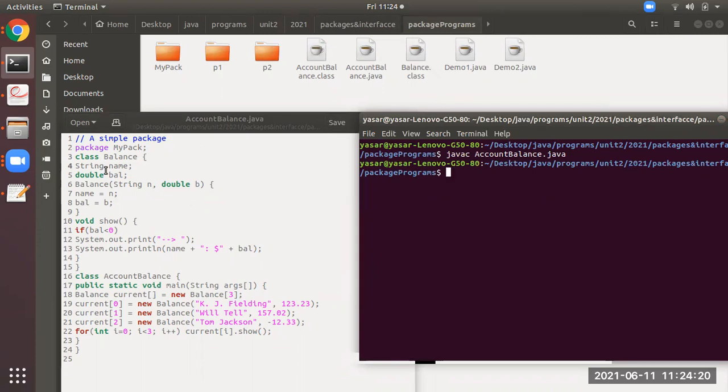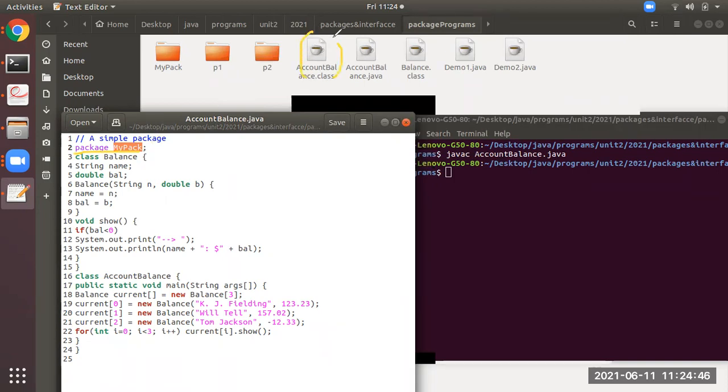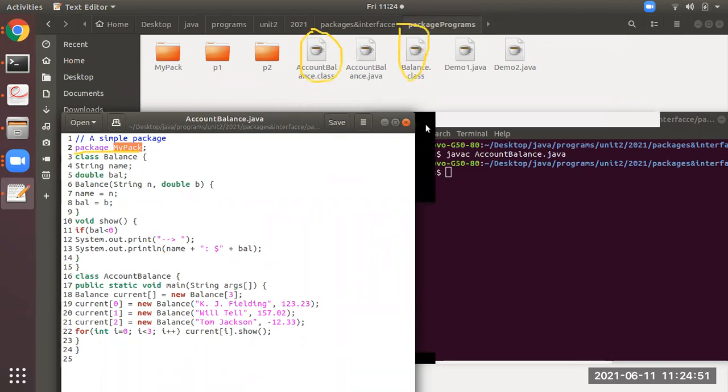Now you have to remember, the second line mentioned over here has the keyword package, and the user-defined name is mypack. What this statement tells the compiler is that it is a kind of command: these two .class files, this one and this one, should be available in this folder.